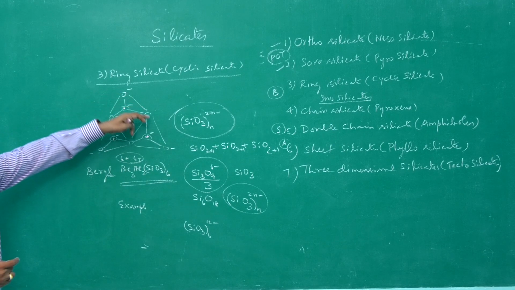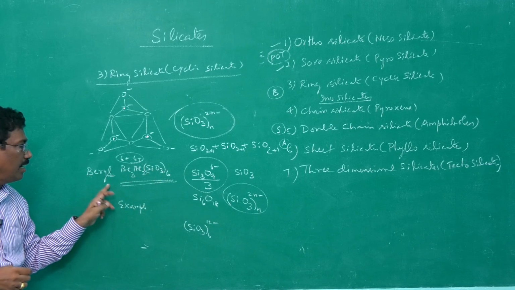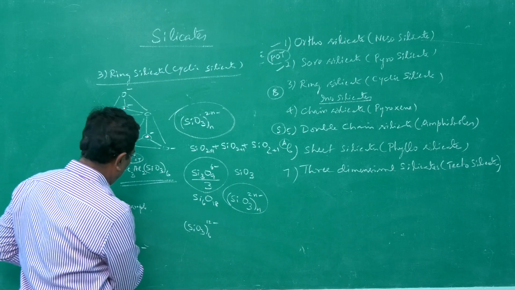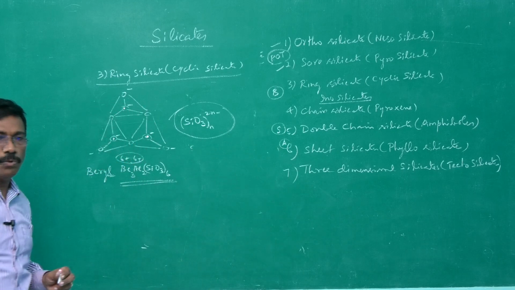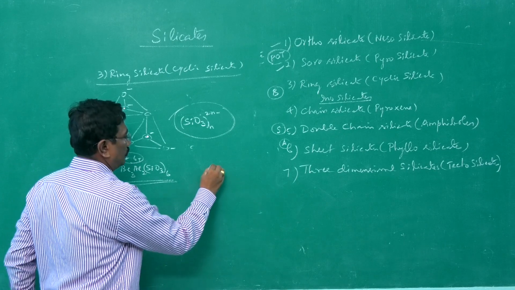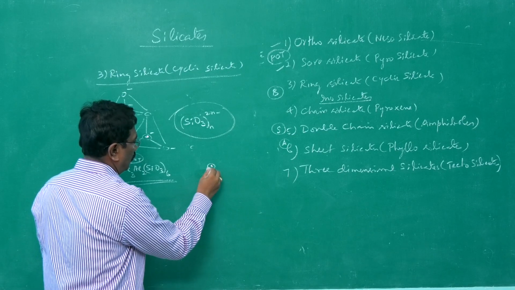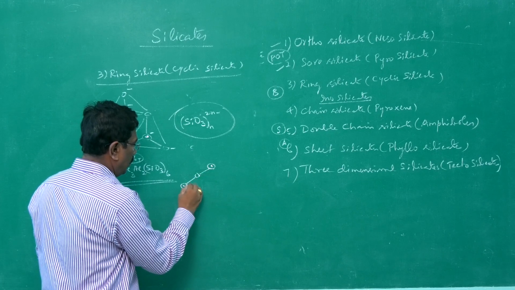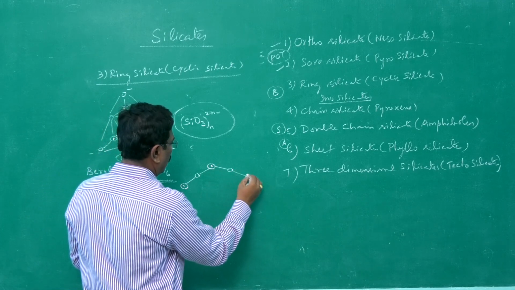And if units are joined like this, suppose I made 6 units as in beryl, the example we have given, let me try to draw the silicate with 6 SiO3 units. One oxygen. Here again I will be having silicon with oxygen. This side also O again.